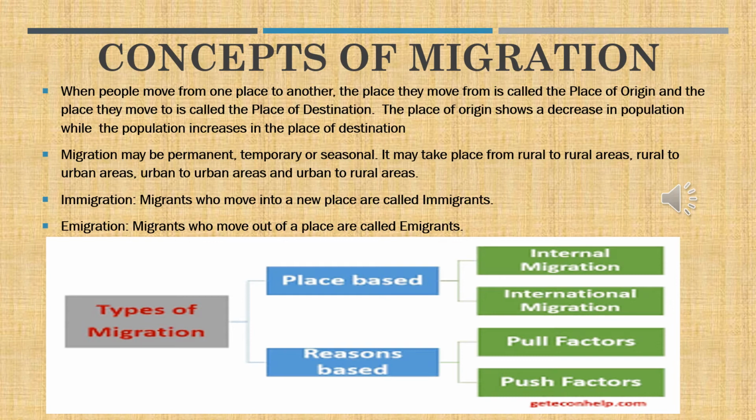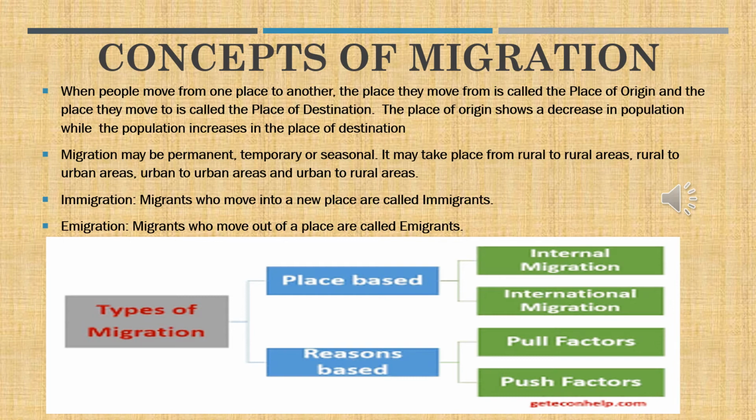Migration may be permanent, that is permanently going and settling in a new area. It may be temporary, for a time being, for 3 years or 4 years we are settling and coming back to the mother place. It may be seasonal. You can see people moving up and down every week or even daily. For example, from Chennai, people come from Chengalpattu, Kanchipuram. It is all seasonal. It's happening daily. And it may be weekly also.